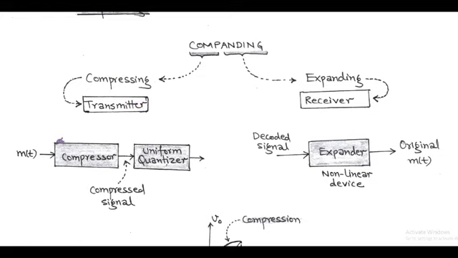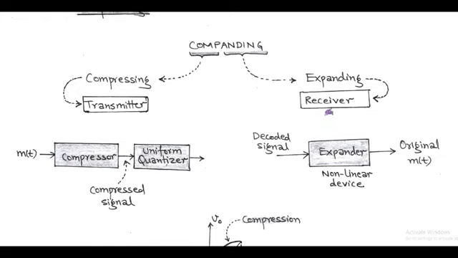So, at the transmitter side, the modulating signal m(t) is passed through a compressor and the output of the compressor is a compressed signal having uniform step size. And now we can use uniform quantization for the transmission of the coded signal.